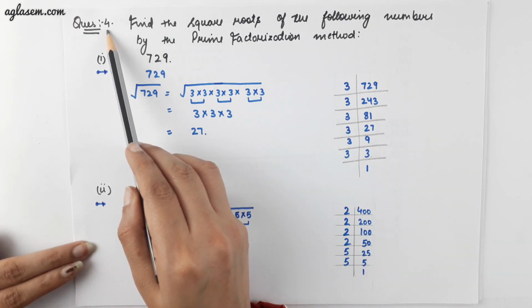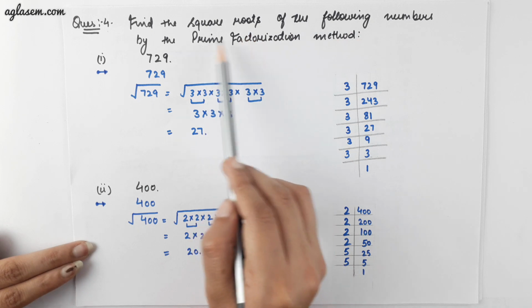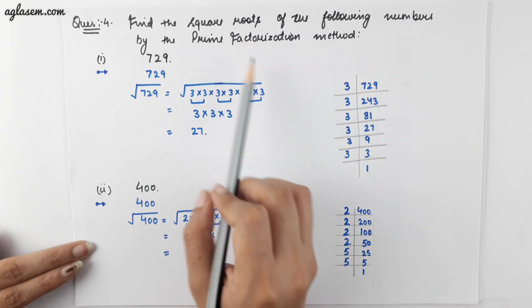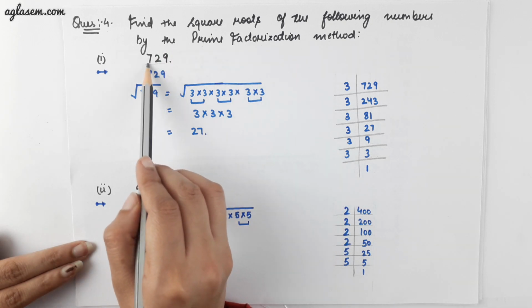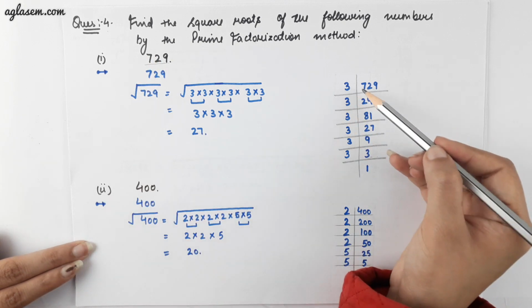Moving ahead to question number 4. Find the square roots of the following number by the prime factorization method. Before moving ahead, let me tell you what is prime factorization method. Here, if we have to find the square root of this number 729, we will do prime factorization of the given number.